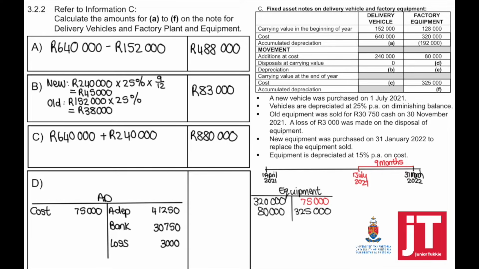The selling price is 30,750, which means that this accumulated depreciation becomes the balancing figure. Now we can take cost minus the total accumulated depreciation equals the carrying value on the asset which we've disposed of.